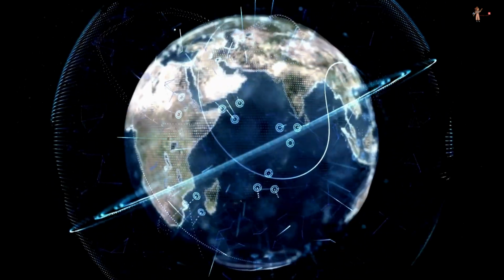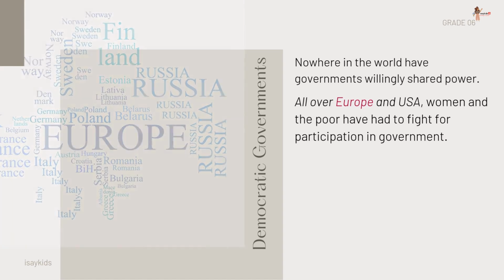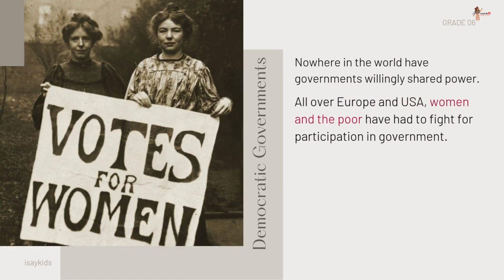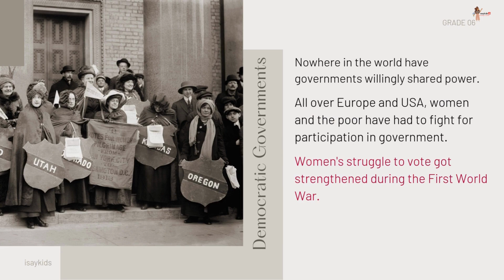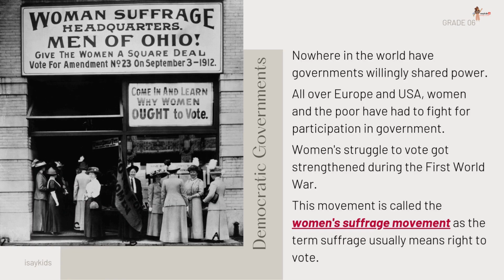Nowhere in the world have governments willingly shared power. All over Europe and USA, women and the poor have had to fight for the participation in government. Women's struggle to vote got strengthened during the First World War. What happened during the First World War? Well, we'll come to that. This movement is called the women's suffrage movement, as the term suffrage usually means right to vote.